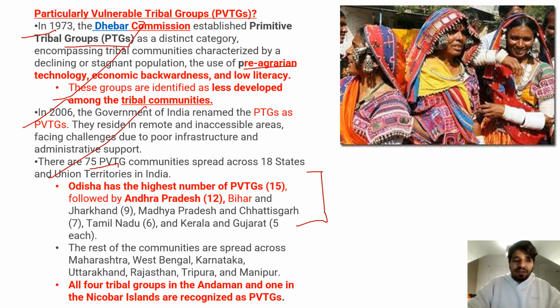It is to be noted that all four tribal groups in Andaman and one in the Nicobar Islands are recognized as particularly vulnerable tribal groups.